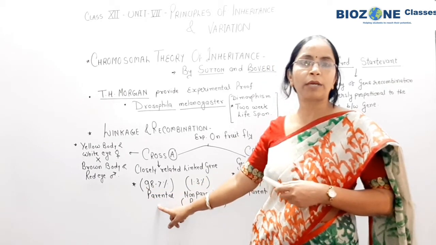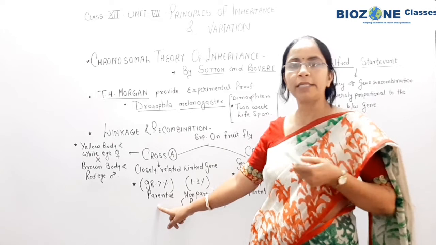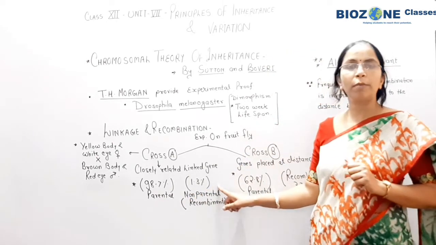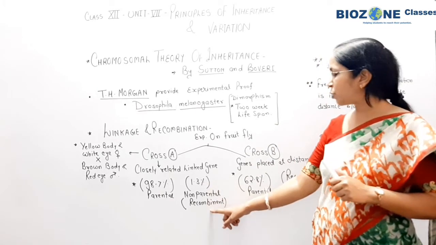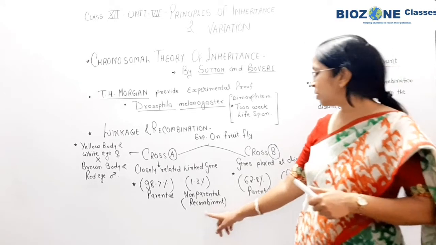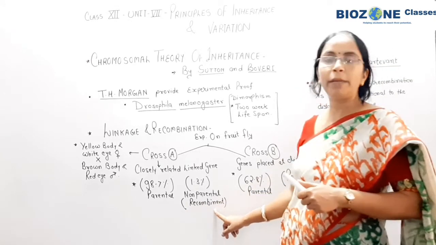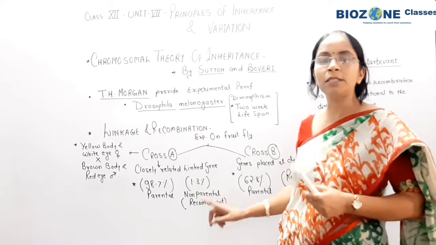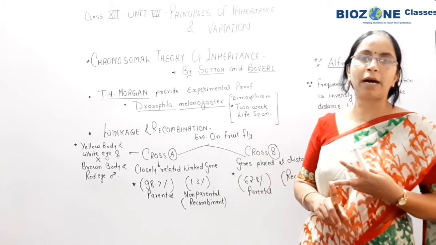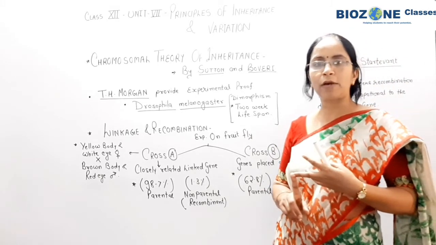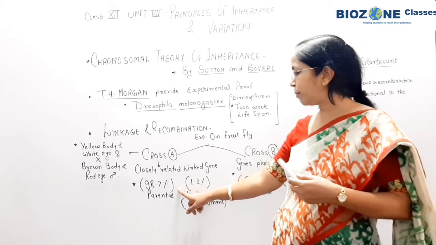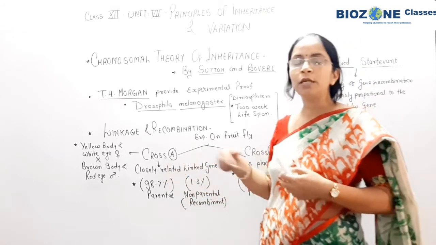98.7% combinations आपको कैसे मिलेंगे, exactly similar with parents. So they are parental combinations. Only there is a chance of 1.3% that these chromosomes will undergo recombination. So upon that the non-parental or recombinants are formed. So recombination means when the genes exchange their part, or chromosome exchange their part with the homologous pair of chromosome, then it is called as recombination. So this thing you remember for the cross A position.